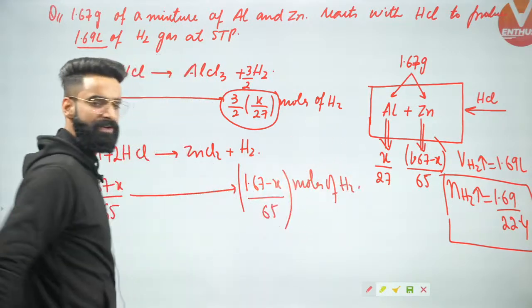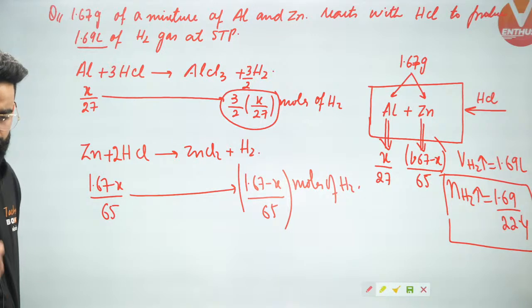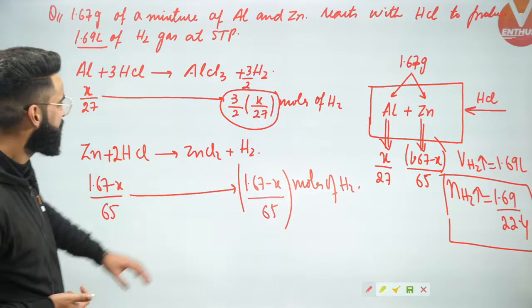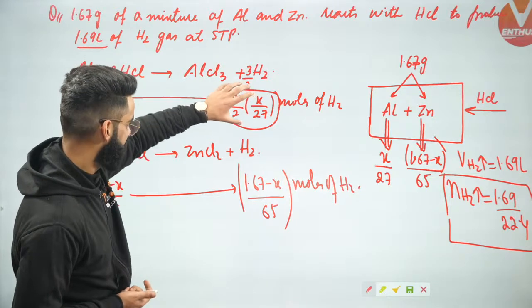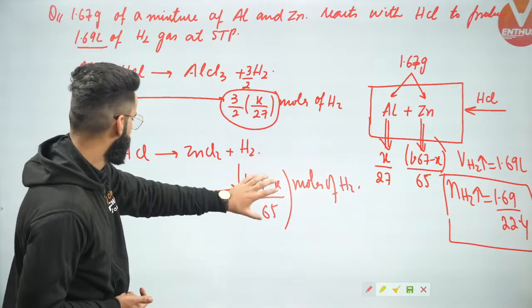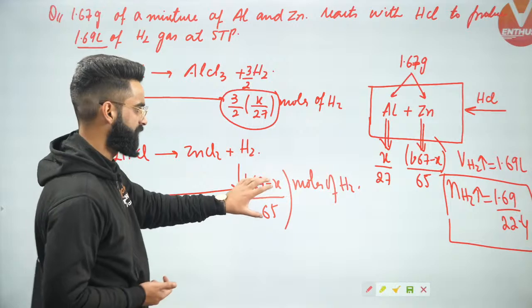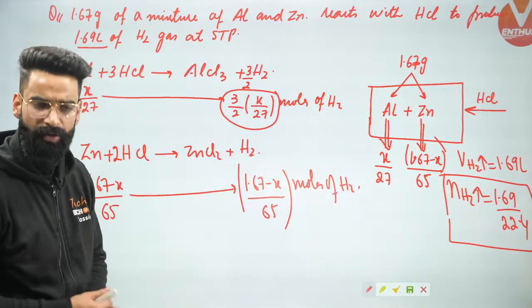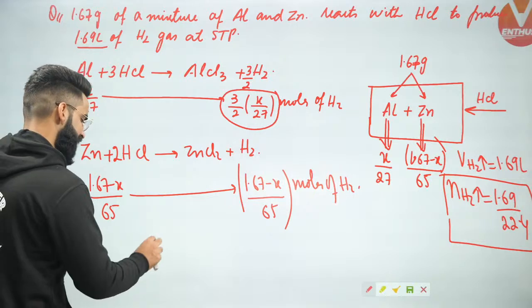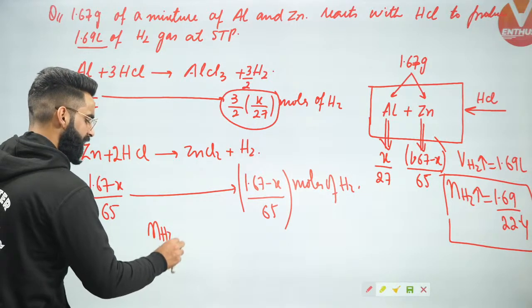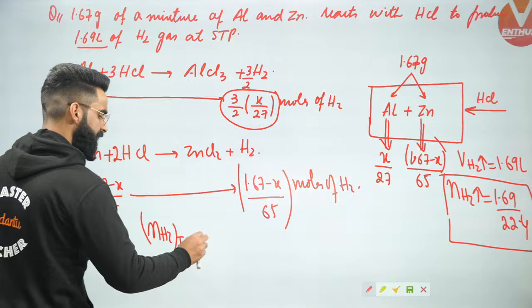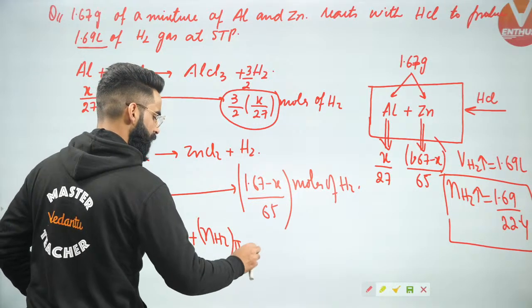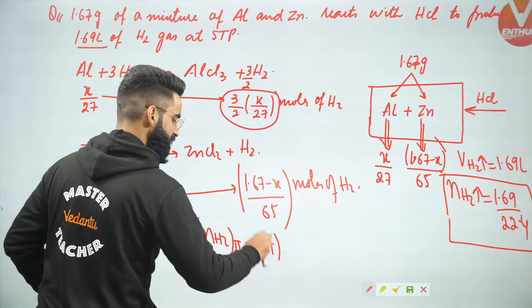Now which concept will I be using? I can use a single concept right here. What is going to be that? That is going to be number of moles of H2 getting liberated from reaction number 1 plus number of moles of H2 getting liberated from reaction number 2 should be equal to total moles of H2 getting liberated. That is the concept which I'll use. Number of moles of H2 getting liberated from reaction number 1 plus number of moles of H2 getting liberated from reaction number 2 is equal to total moles of H2 which get liberated.